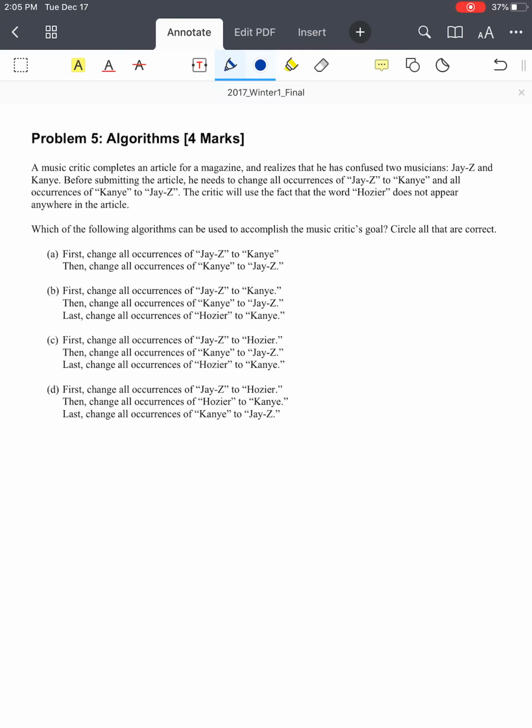So for me, my first assumption is, well, A's got to be it, right? It's just switch Jay-Z to Kanye and Kanye to Jay-Z. But then I paused and thought, why am I being given this information? The critic will use the fact that the word hoser does not appear anywhere in the article. So it gives me a clue.